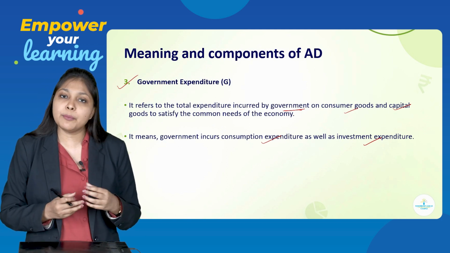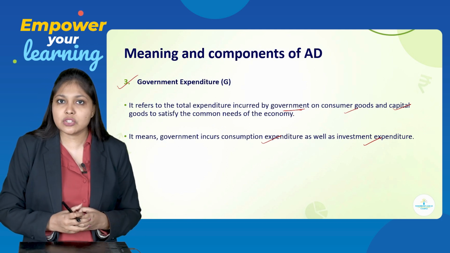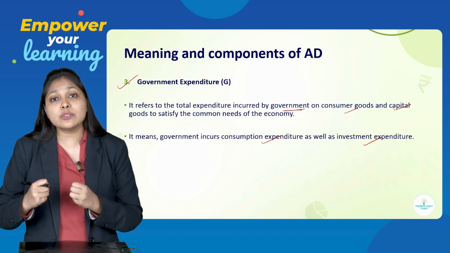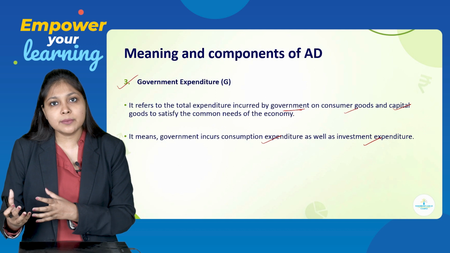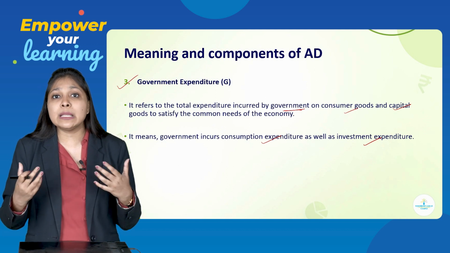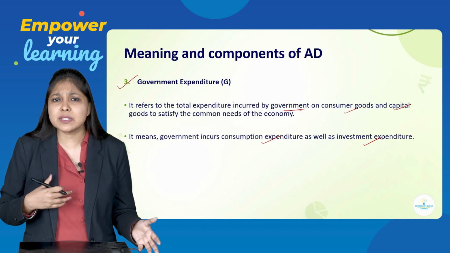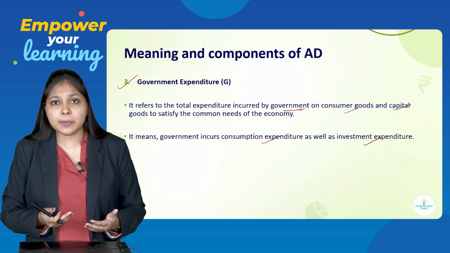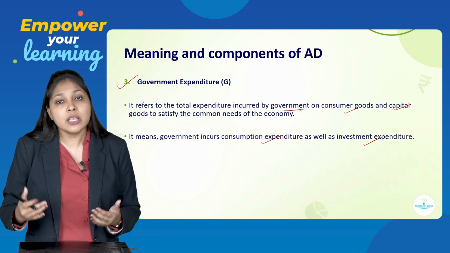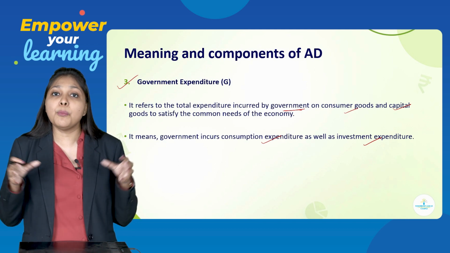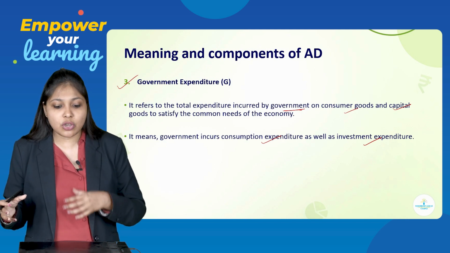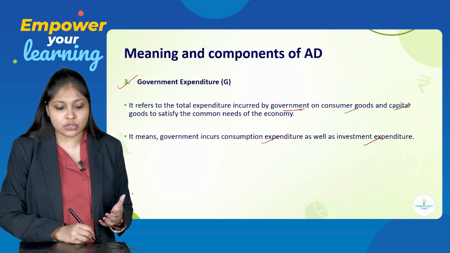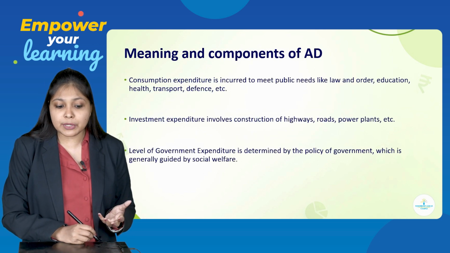So the government incurs consumption expenditure as well as investment expenditure. Of course, the government is going to consume goods and services. Also, it is going to do investment expenditure in the form of constructing bridges, dams, railways. All of these are expenditures of the government in the form of investment. So the government undergoes both kinds of expenditure, consumption expenditure as well as investment expenditure. That was your third component.